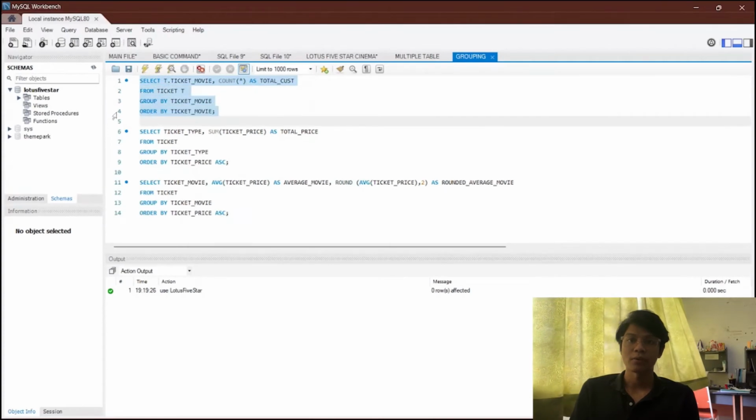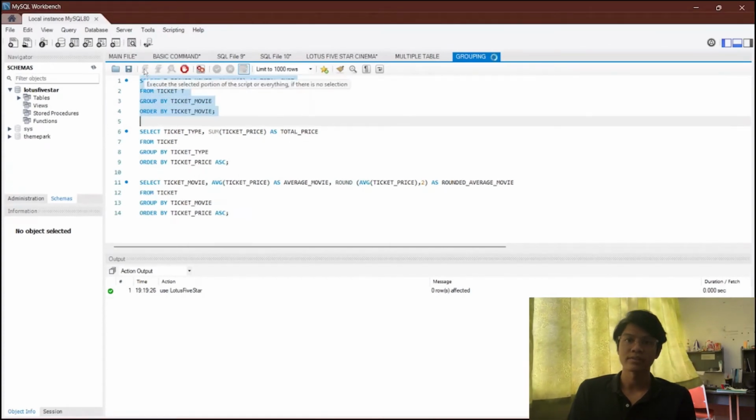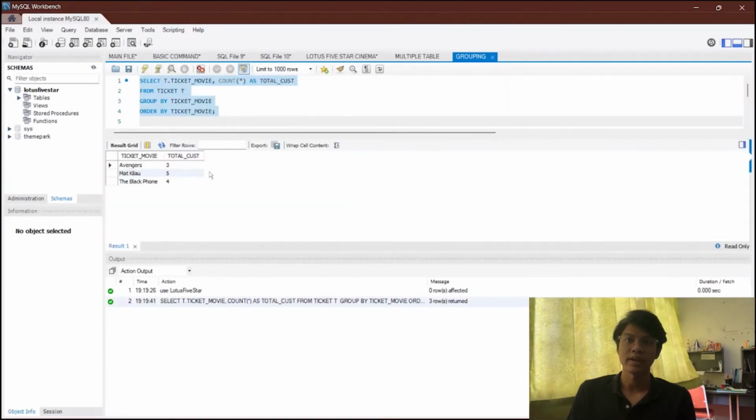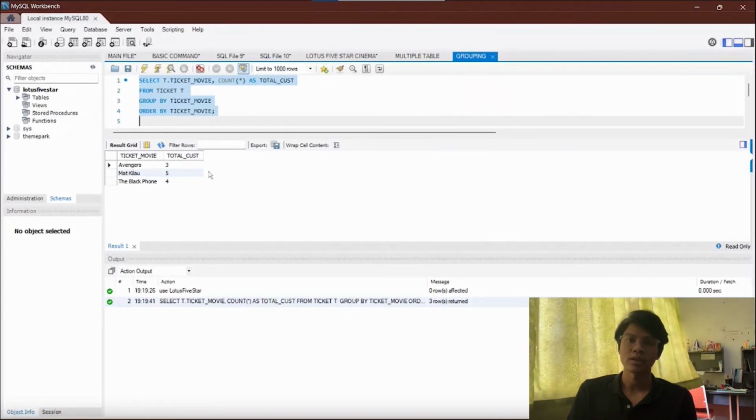The first query for grouping is to display total customer for each movie and label it as total underscore cast. The way to retrieve output is by select t.ticket underscore movie, count column function as total underscore cast, since the question requires to label it as total underscore cast. From ticket T because it is from ticket table, group by ticket underscore movie, order by ticket underscore movie, semicolon.